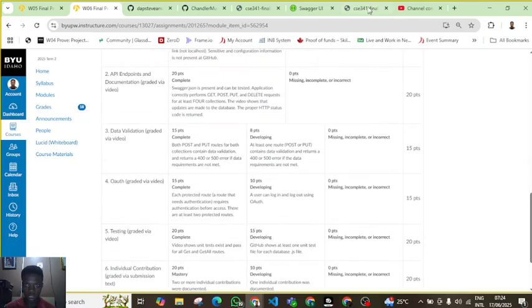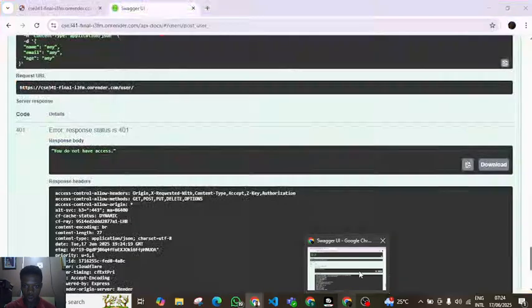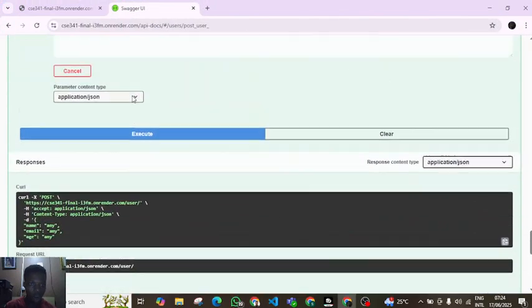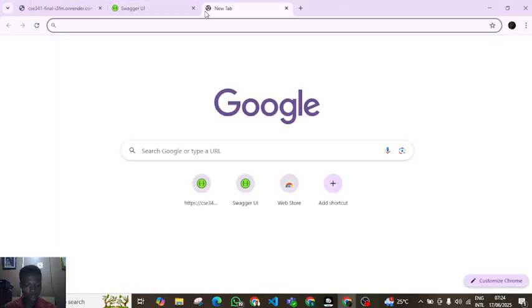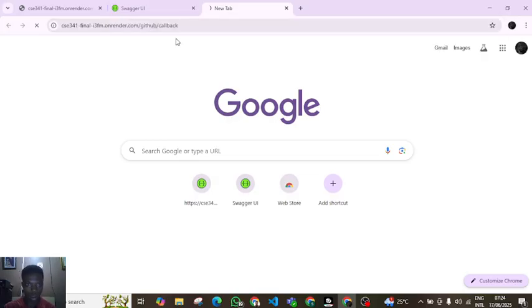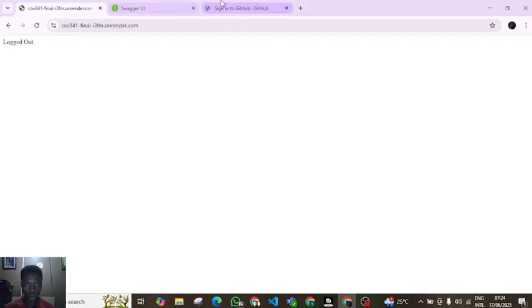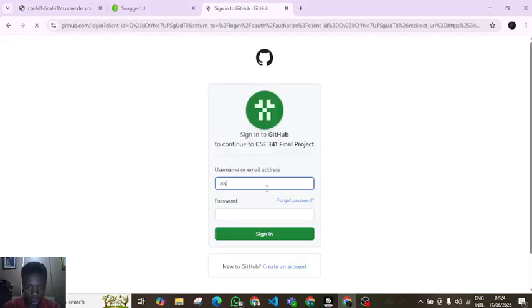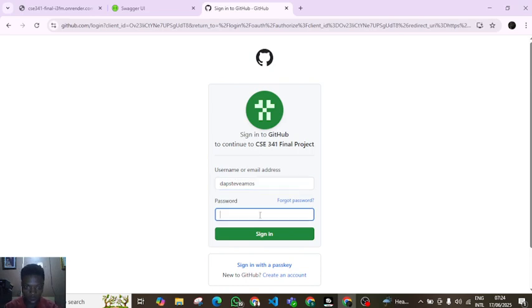So I've done that. So now next thing is for me to log in and show that if I log in, it's going to work perfectly well. You see before now it's showing logged out. So now let me log in. I'll put my username here, Steve Amos. Let me use the username and then put my password. I'm not going to call out my password if that was your thinking. Nah, ain't gonna happen. So I put my password. I'm going to click on sign in.